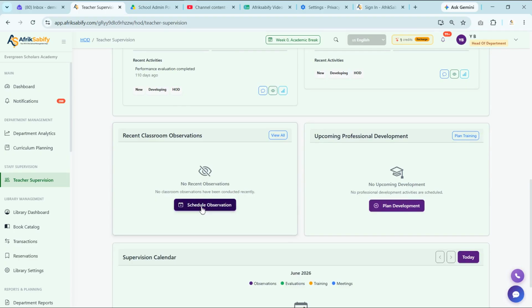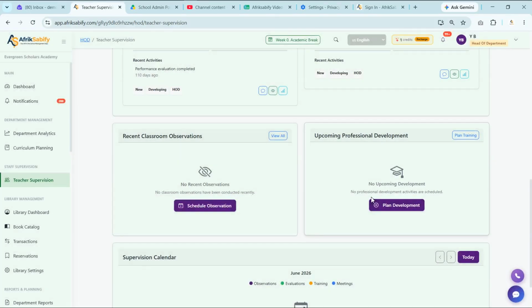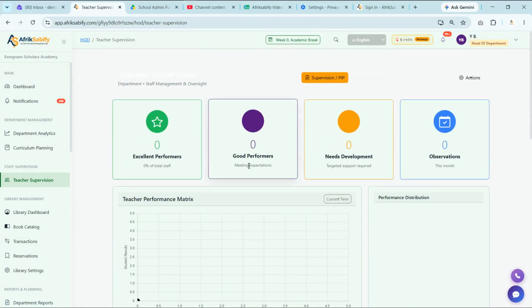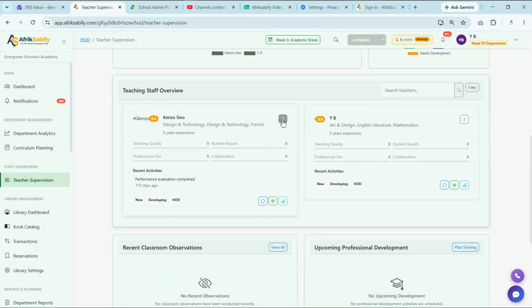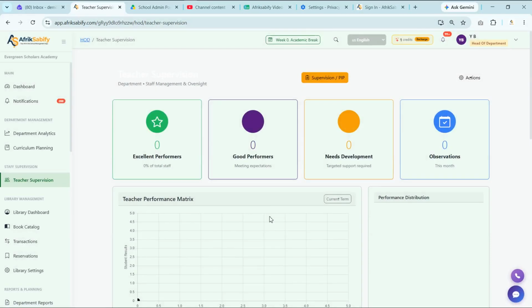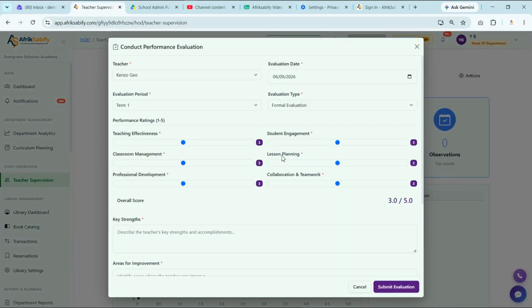If you want to schedule an observation, click on this schedule, and you're going to fill out this form and place your schedule. And if you want to plan a development, click on plan development, fill out this form, and create your development plan. You can view the profile of this teaching staff. You can, let me say, schedule an observation for the specific teacher. You can also create a new evaluation.